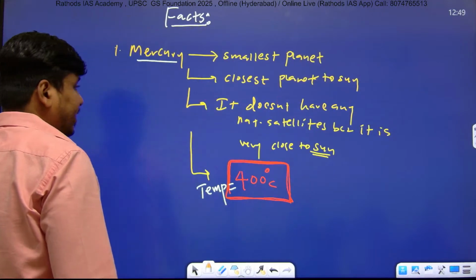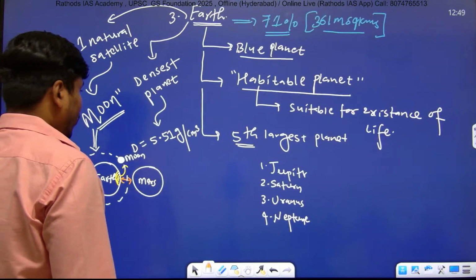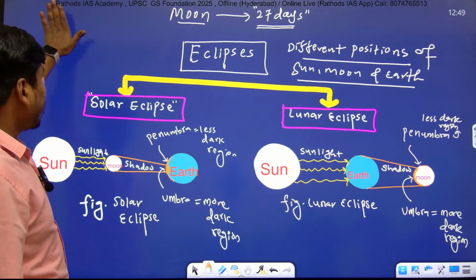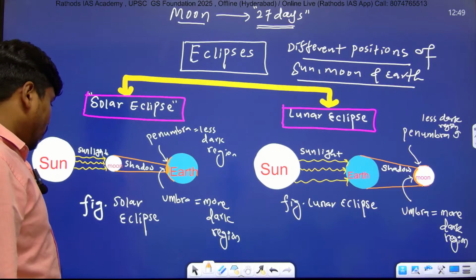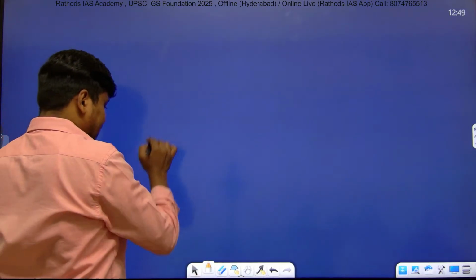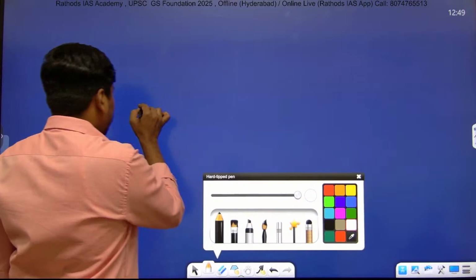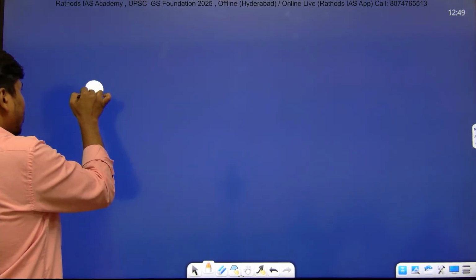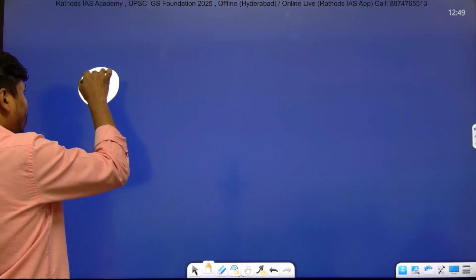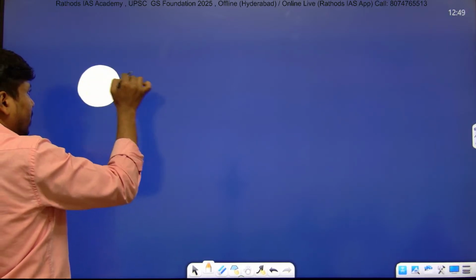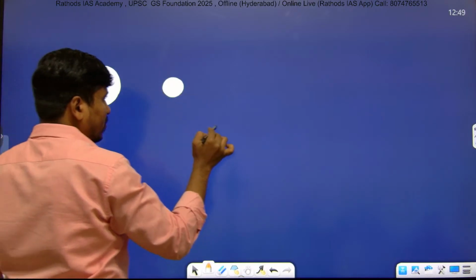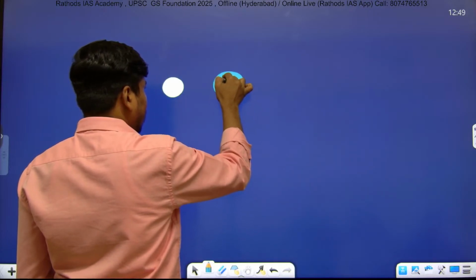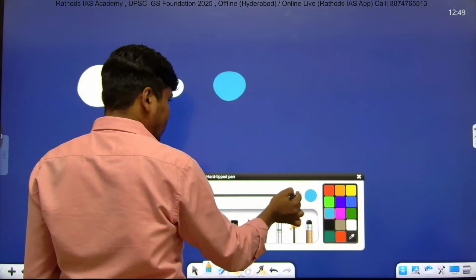Okay, so this is about the eclipses. Very important point: solar eclipse and lunar eclipse, and if you get the question, just listen. When sun, moon and earth come in a straight line, suppose this is the sun, and this is the moon, and this is the earth. It is one condition.